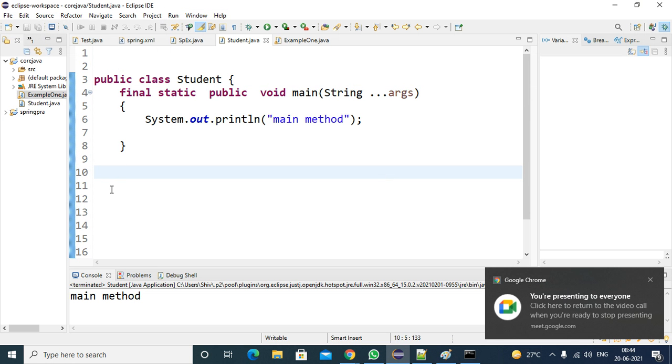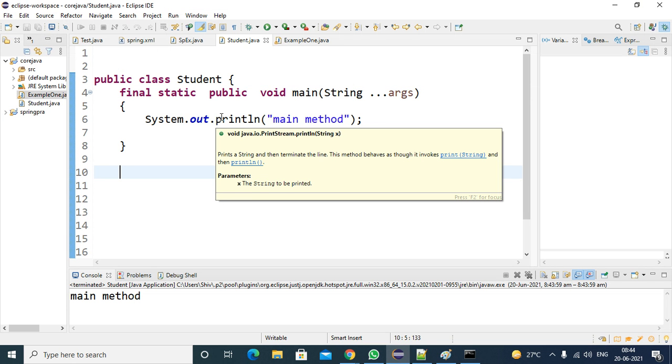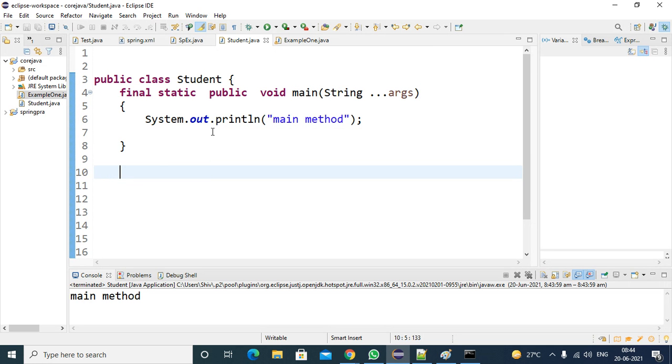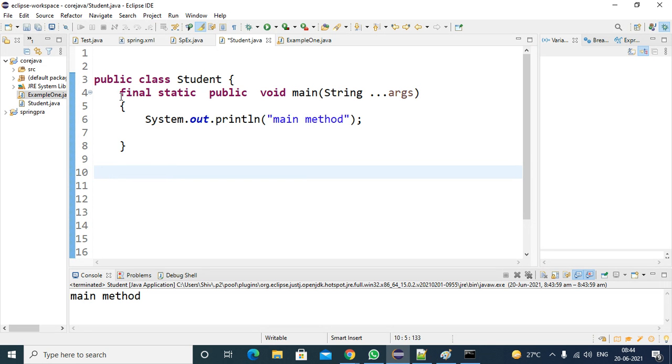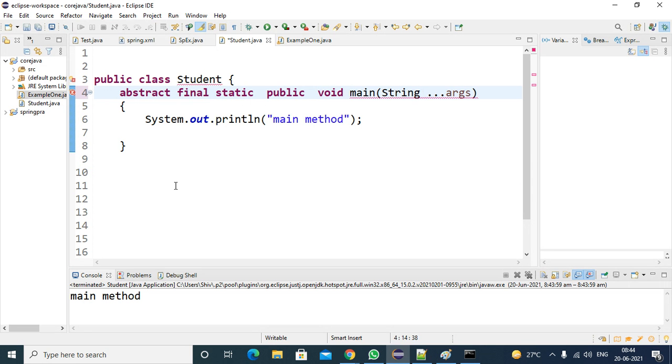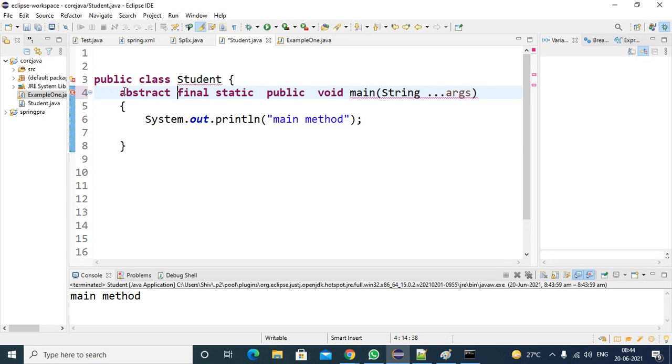Right. So after that, can we apply any other access modifiers? Yes. You have some keywords. The abstract keyword is there, but you are not supposed to use the abstract keyword here. Abstract means not implemented completely. If you cut this and try to paste it here, you will get an error saying you must define the class as an abstract class. So the abstract keyword is not allowed for the main method.